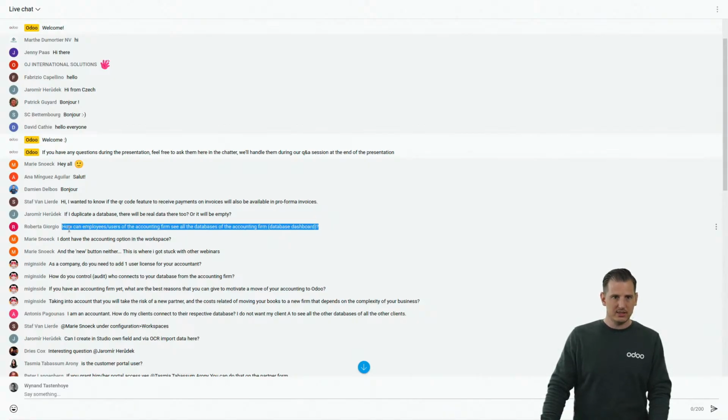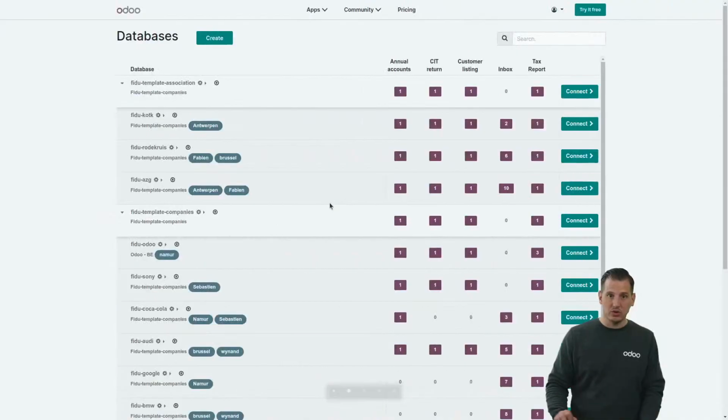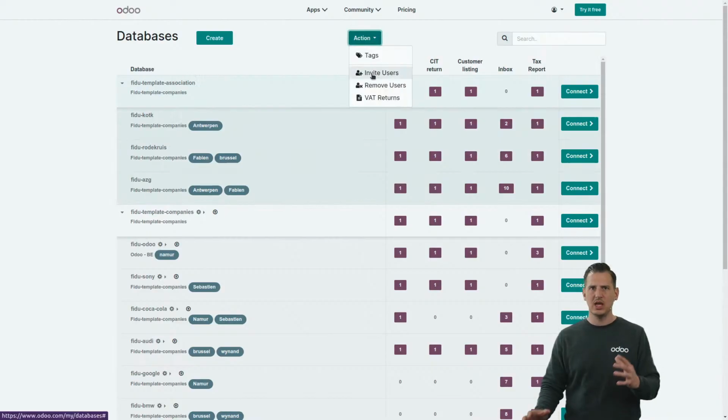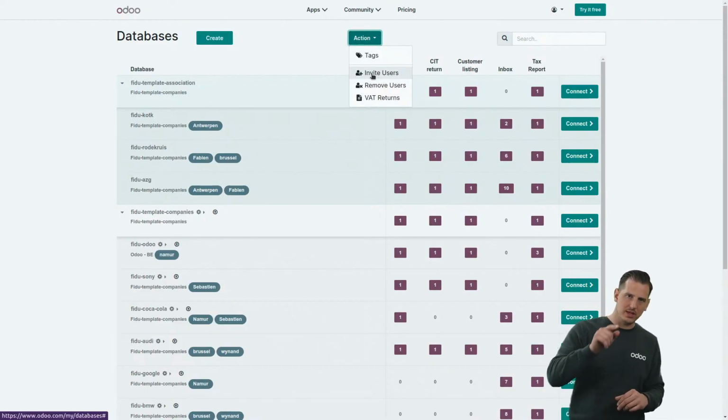How can employees, users of the accounting firm, see the databases of the accounting firm on the dashboard? Yeah, thanks, Roberta. By the way, glad to see you over here, Roberta. Basically, there is nothing to know. First of all, if you invite them from here, so if you select multiple databases and you invite your users, we will immediately make sure that they are available in their dashboard.